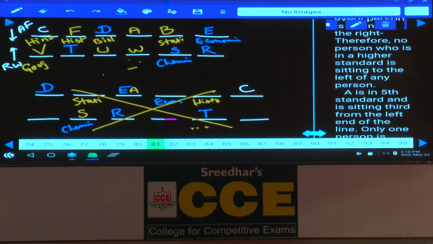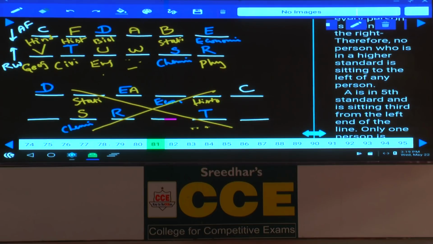And next one. The one who teaches physics sits third to the right of the one who teaches English. Now this person is physics and this person is English, and 1, 2, 3, third to the right. And neither W nor A teaches civics. Then who is the person left over here? T must teach civics.